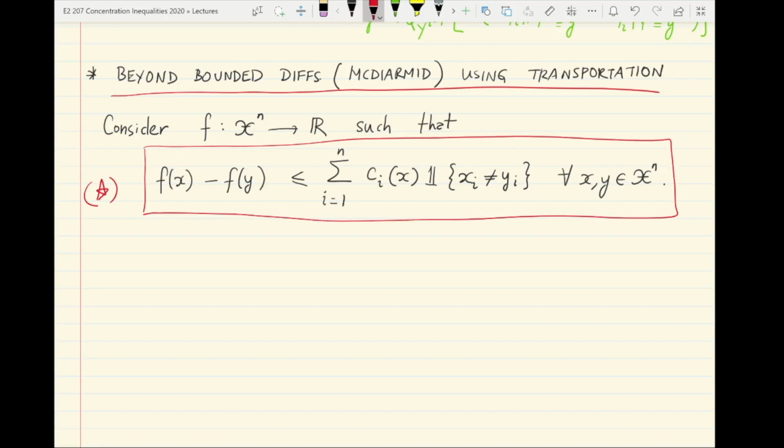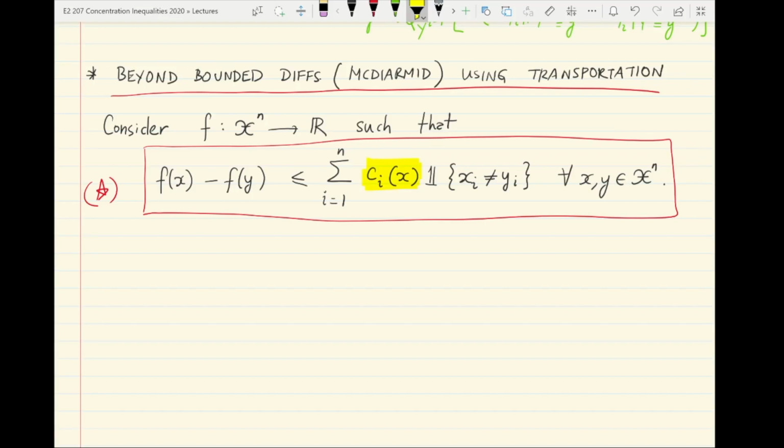So note that if ci of x, the ith coefficient as a function of the entire vector x, does not depend on x, but is just some constant ci, then this is exactly the bounded differences property satisfied with the vector c1 up to cn. However, we are being more flexible in that the coefficient, the sensitivity at the ith coordinate if there is a difference, depends on ci of x, and that ci can depend on x.